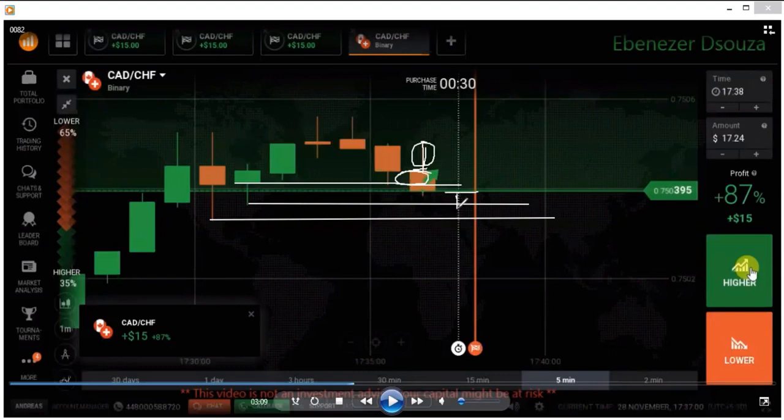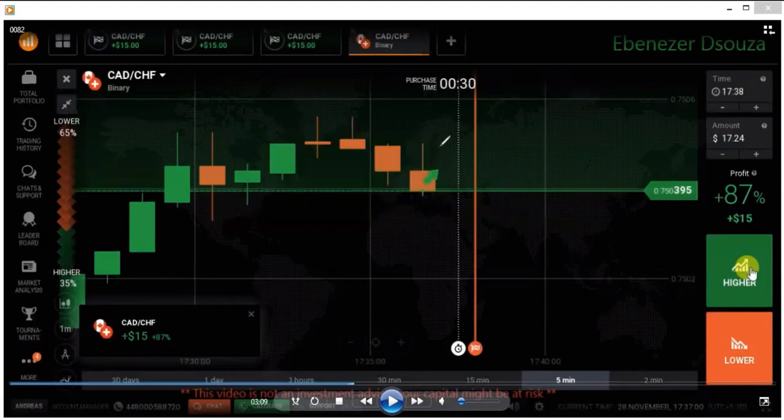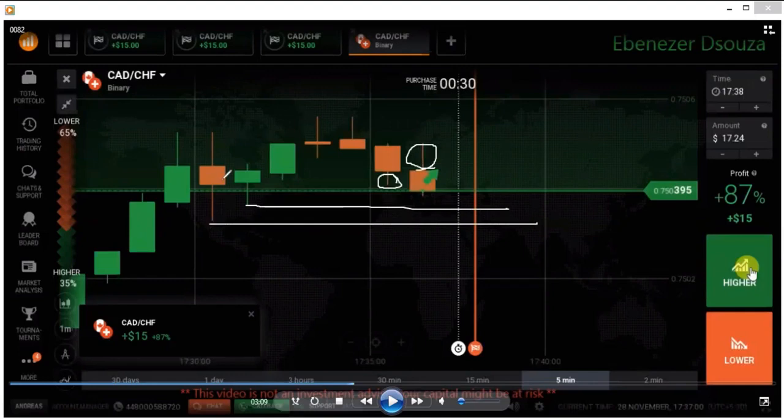But if the market goes down, what happens? Buyers will enter because the area is a buyer's area. There is a chance to go down because of sellers, but when the market goes down, buyers will enter. When the market comes to the buyer's area, buyers enter, because already we are seeing some buyers entry here and some buyers entry here, but not enough buyers. There are not enough buyers at this area, but there are some strong buyers at this area. That's why you are seeing a strong rejection from buyers, and the trend is uptrend.